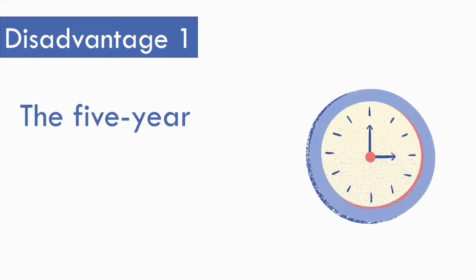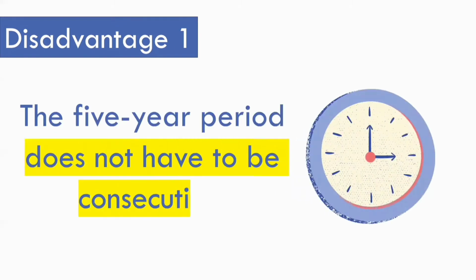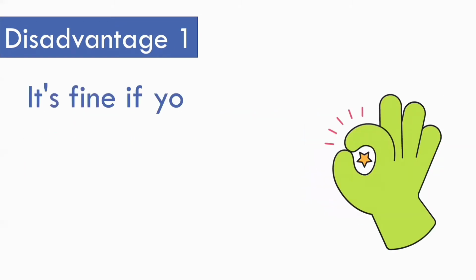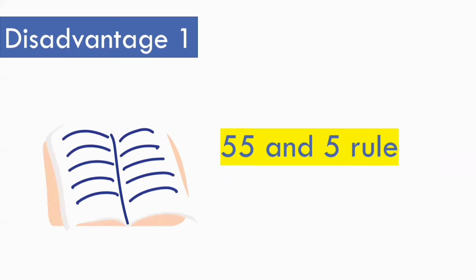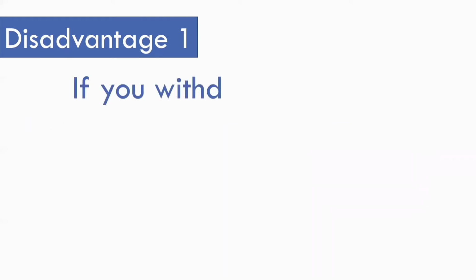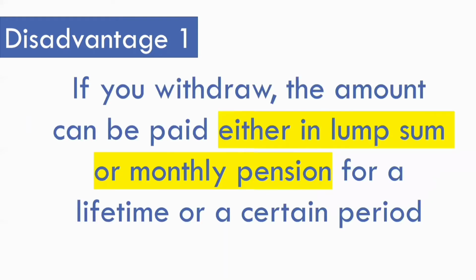The 5 years do not have to be consecutive, meaning it is fine if you contribute this year, but not the next, and then contribute again in the third to fifth year, as long as your total contributions span 5 years. This is known as the 55 and 5 rule. Remember that if you withdraw, the amount can be paid either in lump sum, meaning full amount, or monthly pension for a lifetime or a certain period.